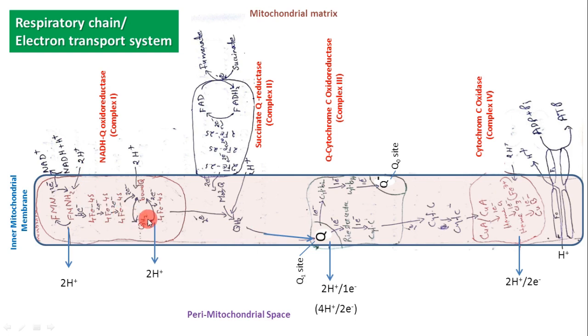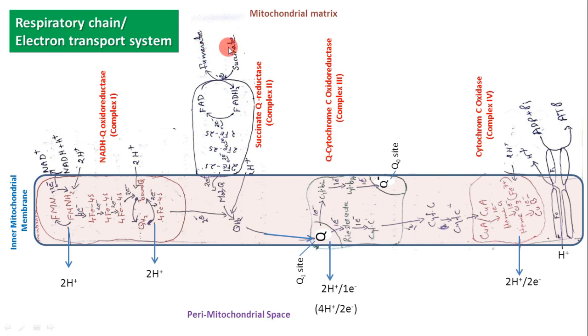From complex 1 the pair of electrons moves to mobile Q. From mobile Q the electrons move to complex 3. So here the electron is not transported into complex 2, but goes directly from complex 1 to complex 3 through the mobile ubiquinone.